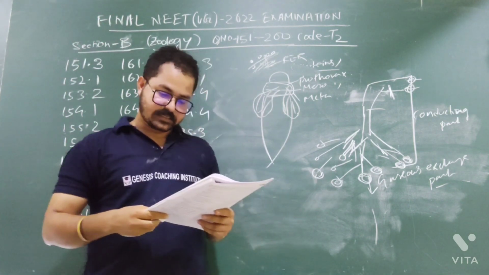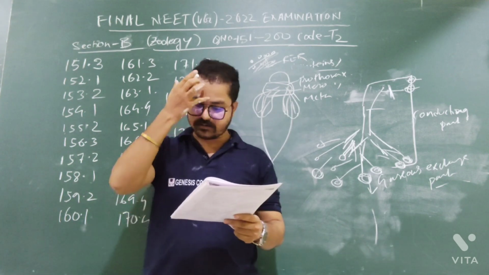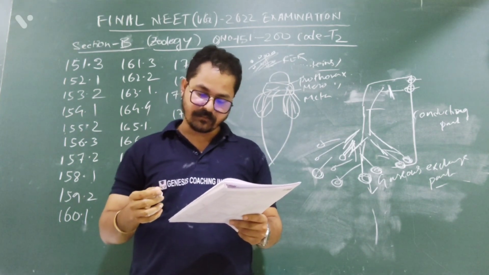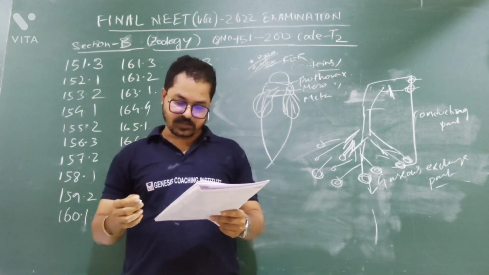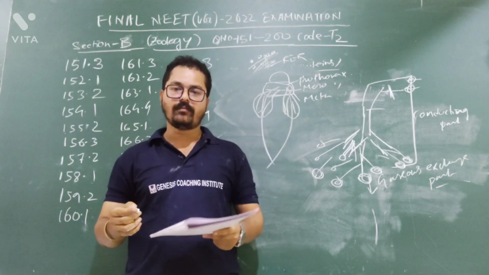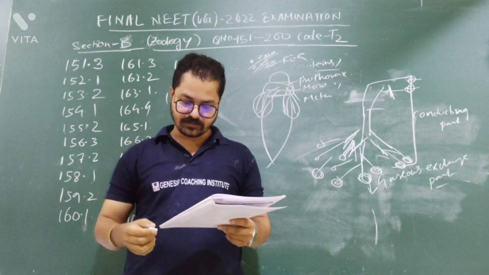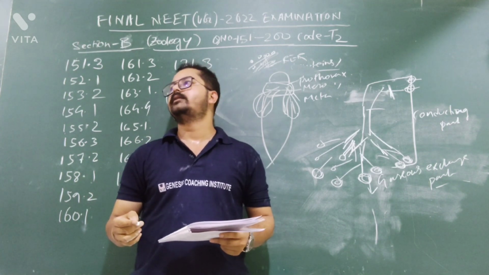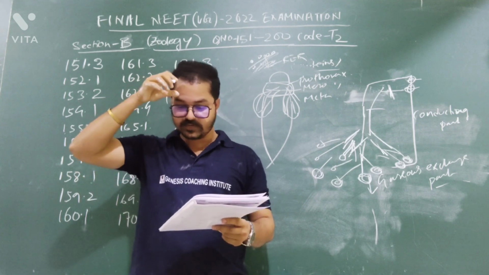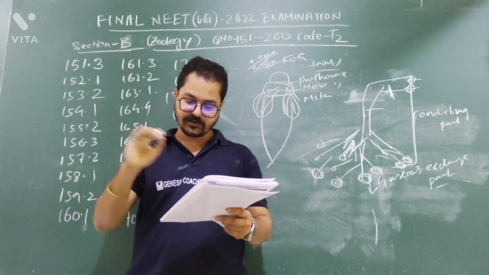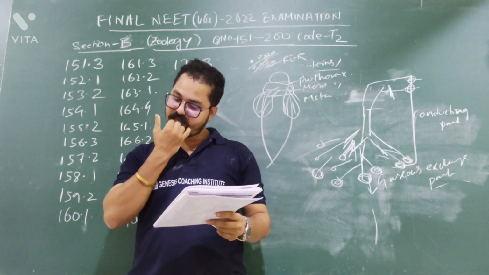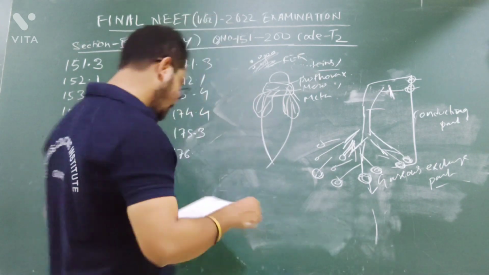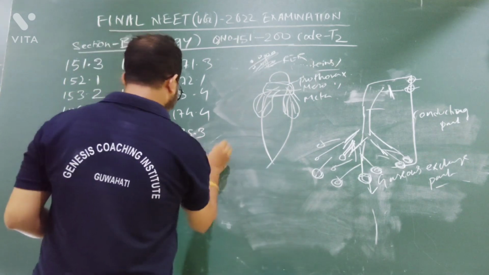Question 176. Lippes loop is a type of contraceptive. It is a barrier method? Option number 1. Option number 2, non-medicated IUD. Option number 3, copper releasing IUD, like Copper T, Multiload 375. Option number 4, cervical barrier. Cervical barriers are diaphragms and such things. So the answer, I think, is non-medicated IUD. Option number 2 is the correct answer.